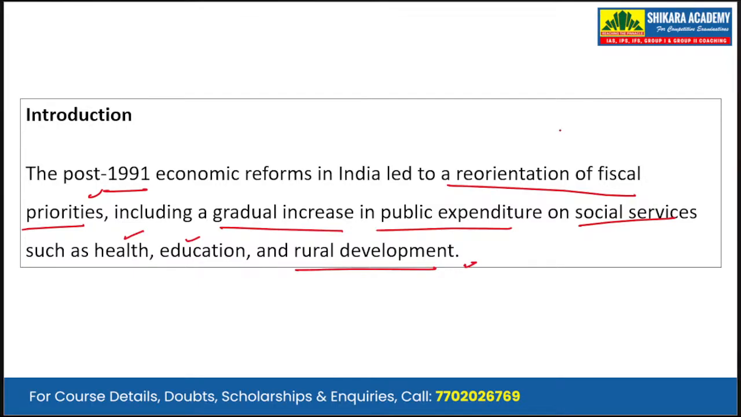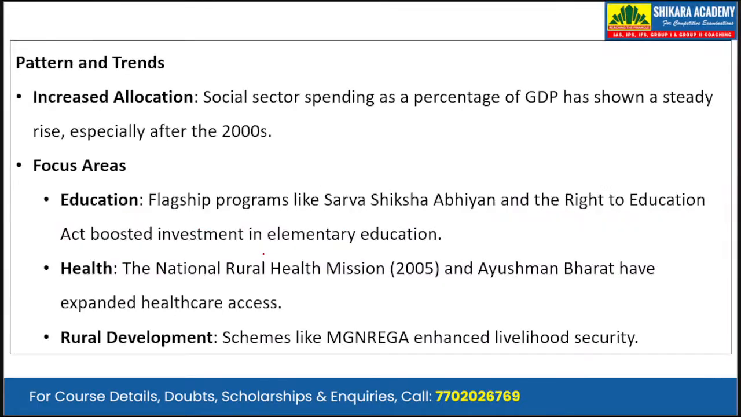It has led to the reorientation of the fiscal priorities of government, and there has been a consistent and gradual increase in the public expenditure on various social services, such as health, education, as well as rural development. Then we have to write the patterns. Like we have to substantiate what we have written in the introduction with data, or we have to elaborate it. So first is the increased allocation.